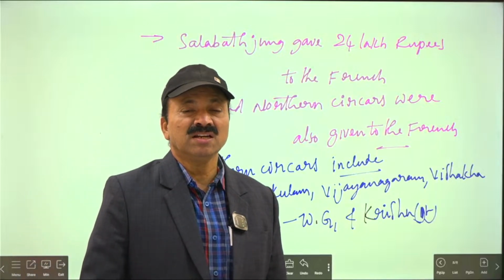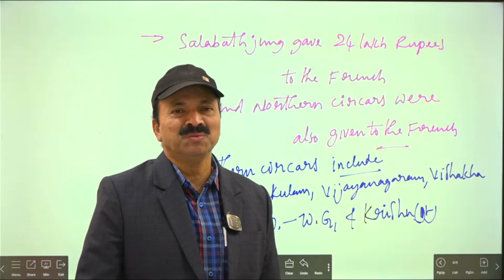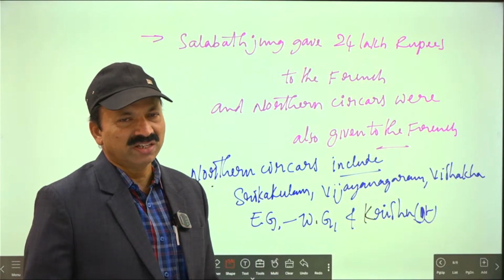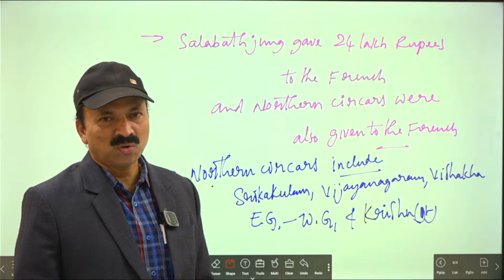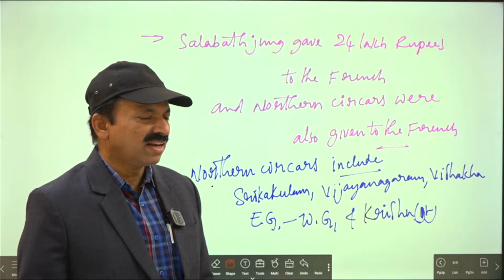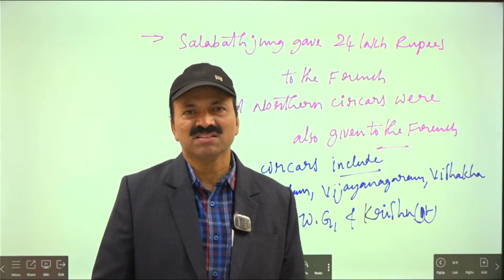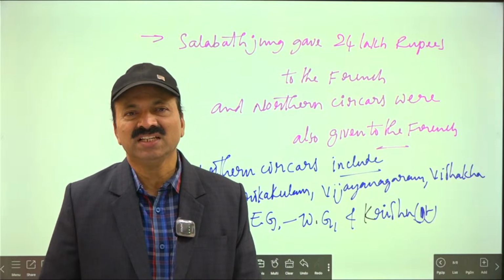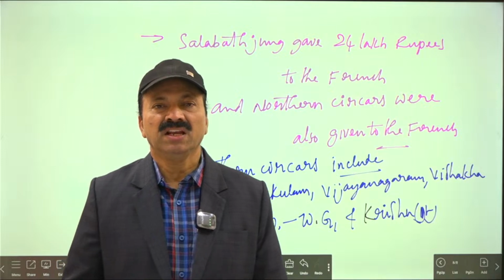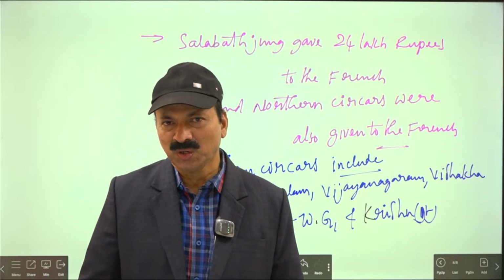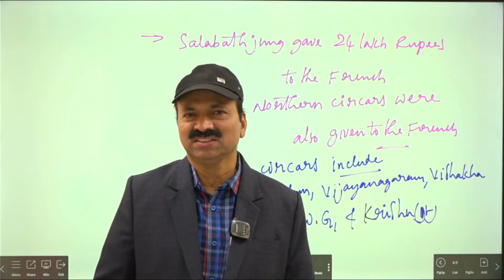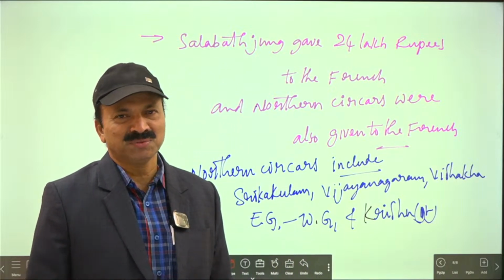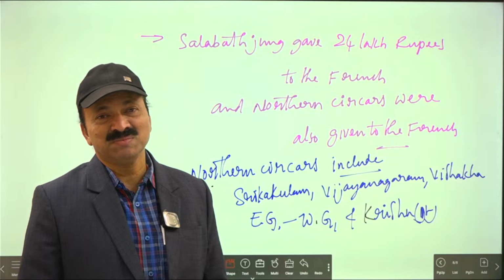Then the Vijayanagaram Zamindar, Ananda Gajapati Raju, invited the British. Robert Clive sent Colonel Ford with some soldiers to occupy the northern Sarkars, saying this is the right time. Between this Colonel Ford and Ananda Gajapati Raju, the Kasim Kota agreement took place. One of the agreements was the Kasim Kota agreement.